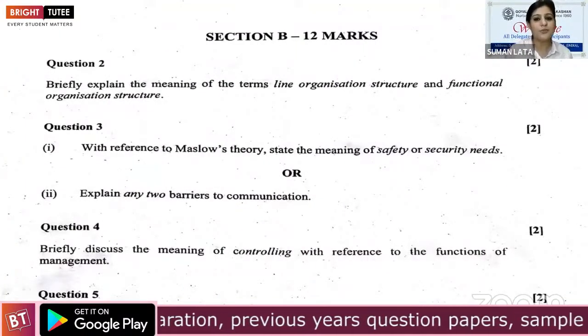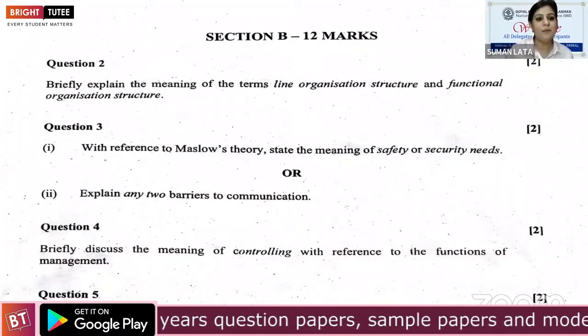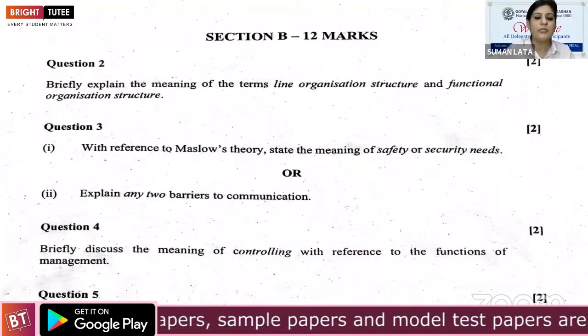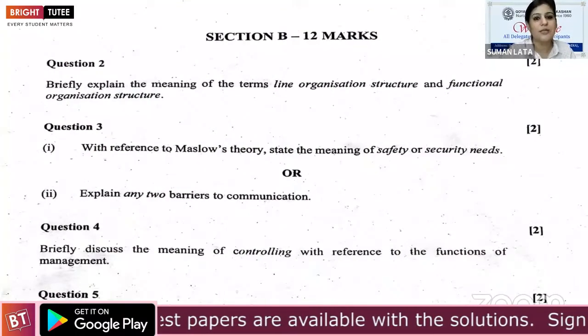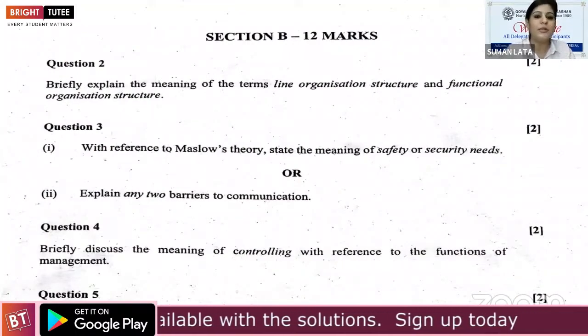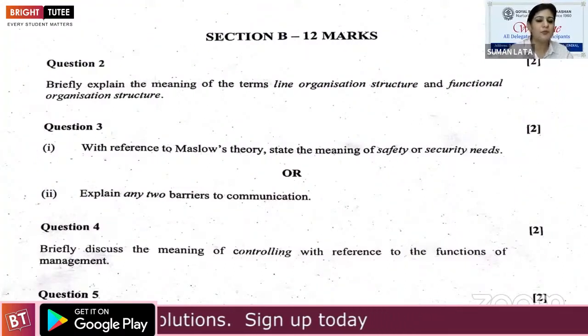Check how many marks you scored in part A, and let's leave up to the board which answers are accepted by the board. These are tentative expected answers. This answer sheet is not provided by the board. Yes, these are expected answers which we have taken out from your book.